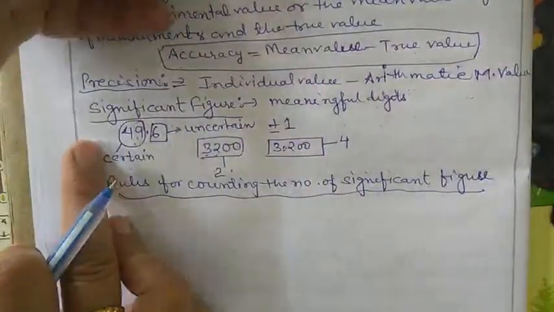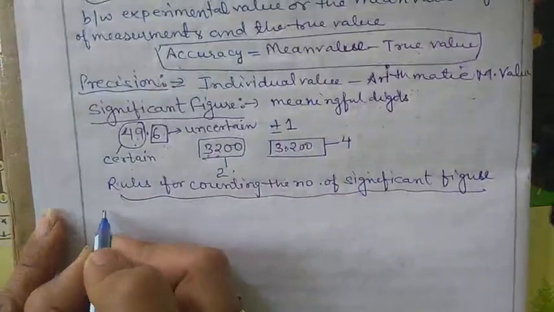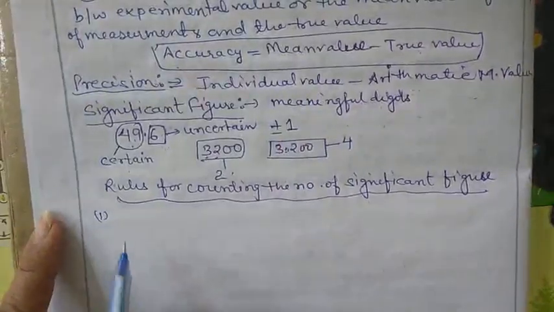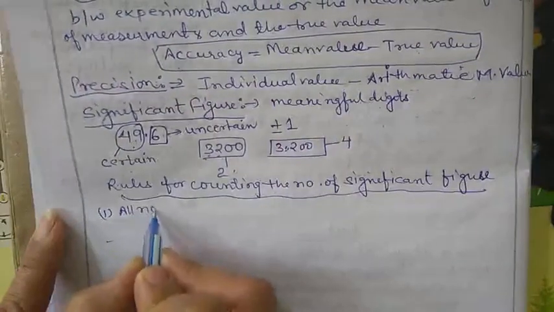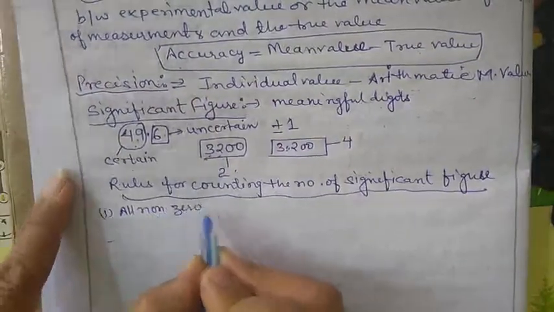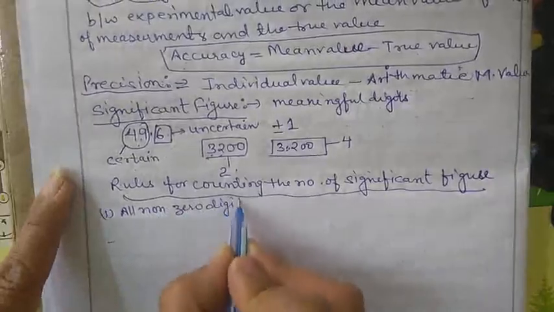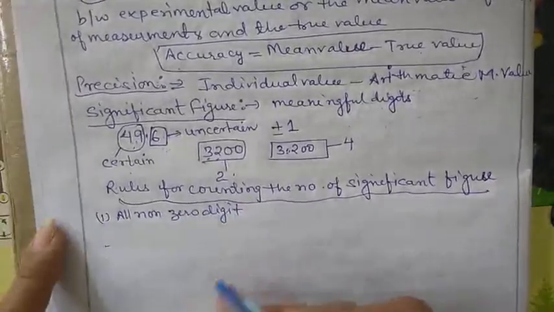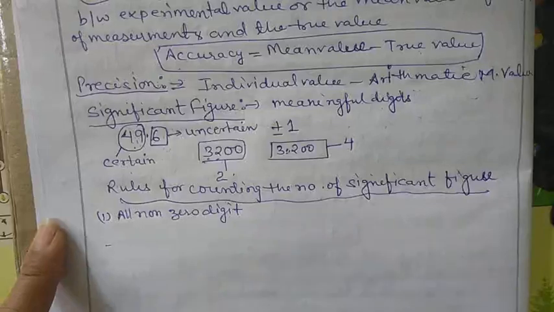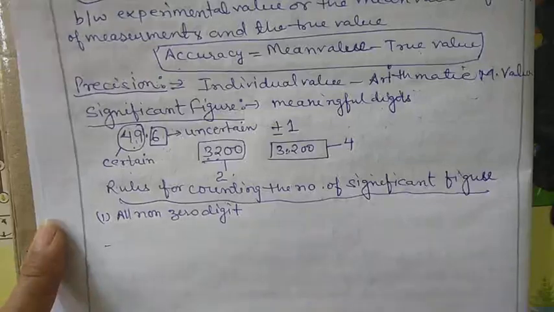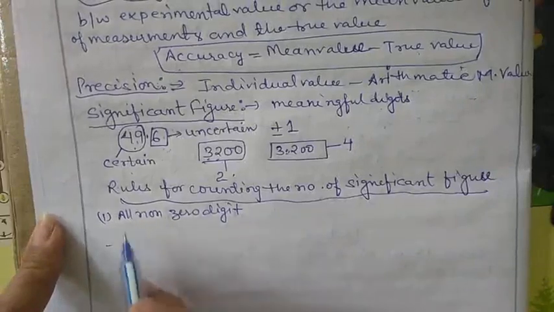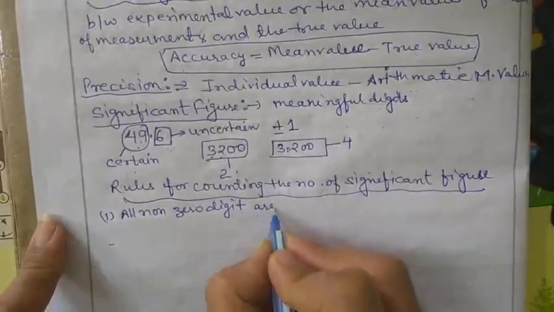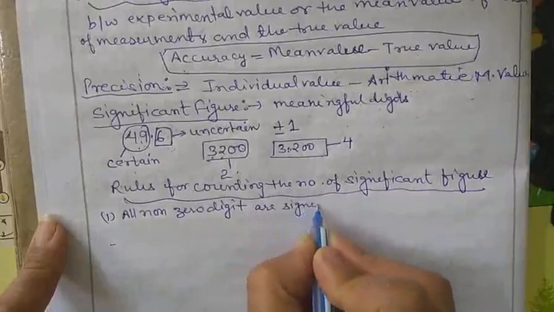Now let us discuss the rules. The first rule is all non-zero digits. What is the meaning of non-zero digit? It means 1, 2, 3, 4, 5, all digits except 0, like 11, 12, 13, 14, 15. So all the non-zero digits are significant.